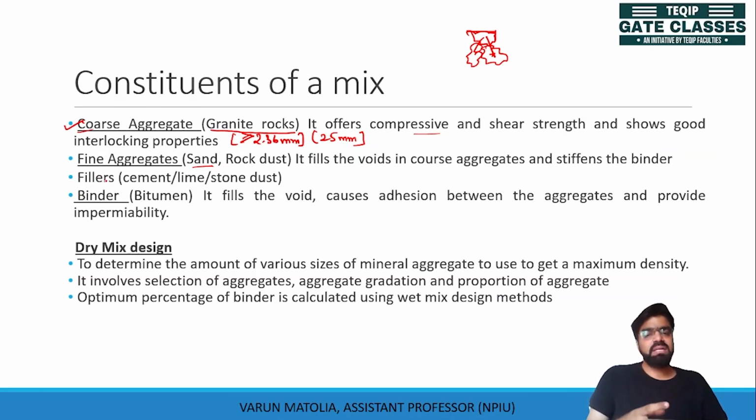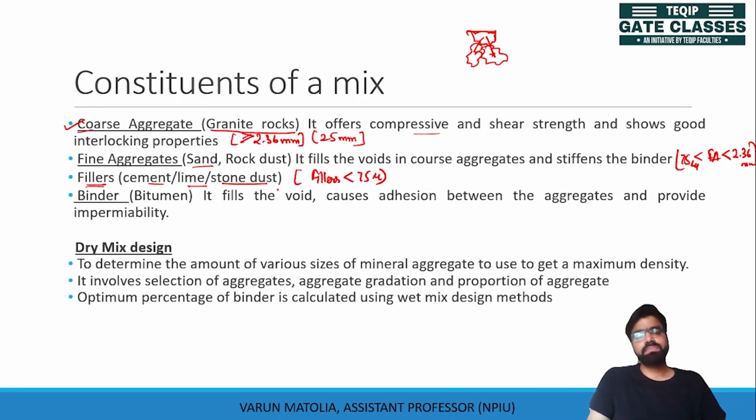Then to fill the smaller voids present further, fillers are used. Fillers can be sand dust, rock dust, lime, cement. The fine aggregates are of size between 2.36 mm and 75 micron, while these fillers are of size less than 75 micron.